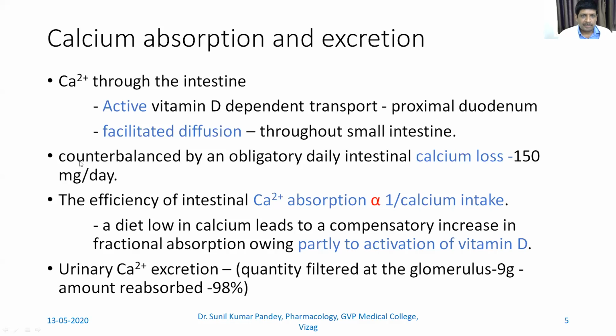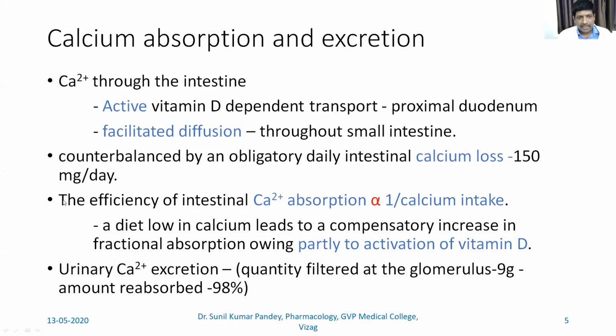Now, when the calcium is absorbed, calcium has to be excreted out also. So there is a balance between the absorption and the excretion. Usually, it is equal. So we can say that calcium absorption and excretion is balanced. They are counterbalanced by an obligatory daily intestinal calcium loss of 150 milligram per day. We will see later on how and in which way and how much quantity it is excreted in feces and in urine.